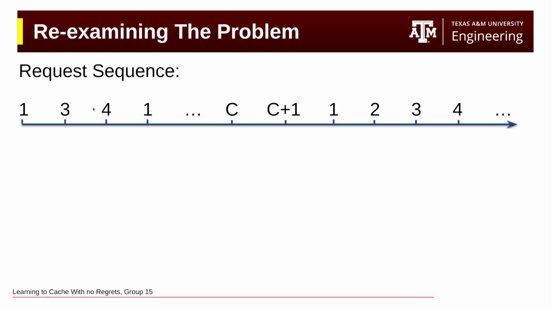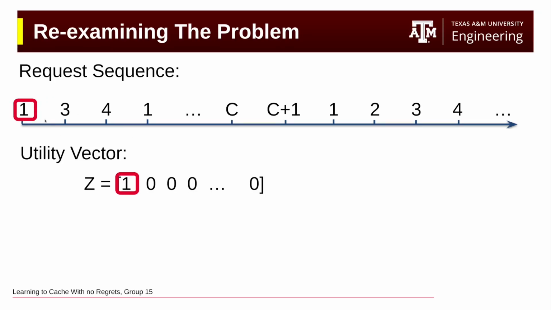We have a file request sequence here, and we are going to keep a utility vector to keep track of the popularity or utility of the file request we are receiving. So let's receive the first file, and what we're going to do is increment the first element in this vector, and then we're going to receive the next file, and we're going to increment the third one, and so on and so forth. And this is just essentially a counter vector.